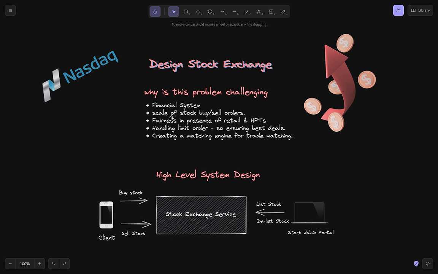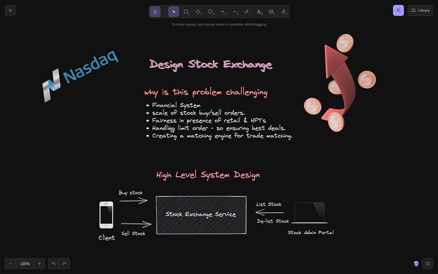Second, we need to provide fair market values for limit orders. For example, if I have set a limit order, I should be able to get the best price for that particular order. So I somehow need to find the best possible match for my order.